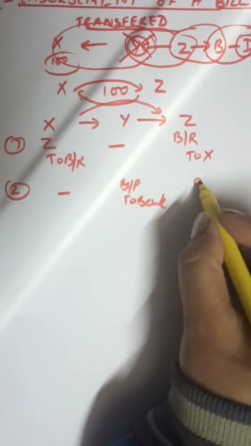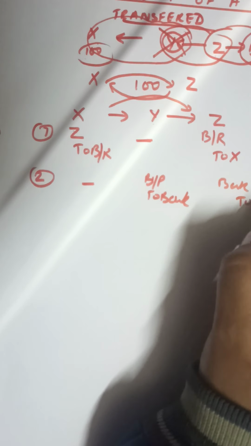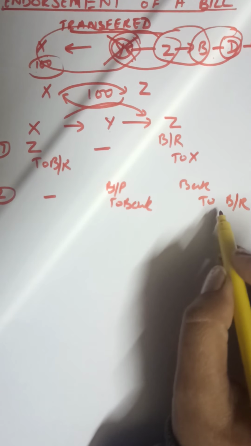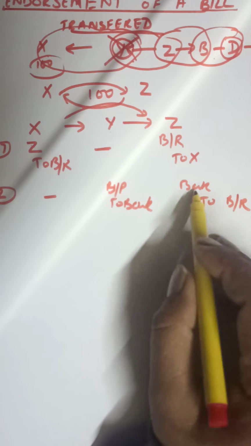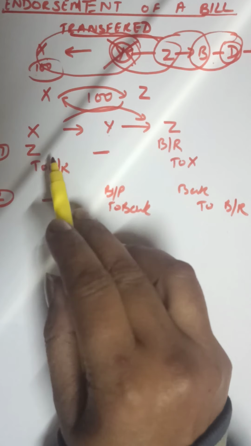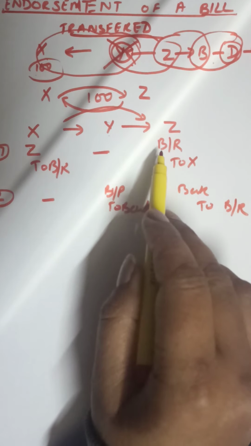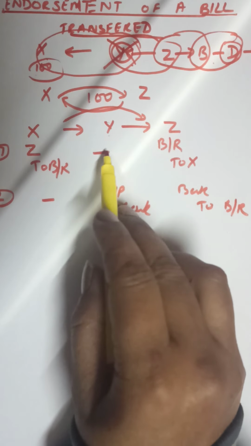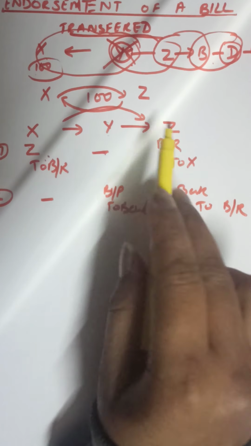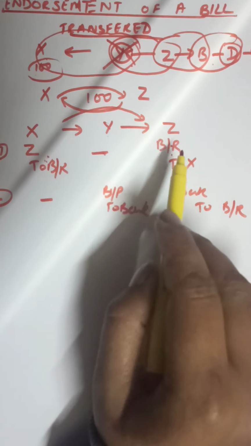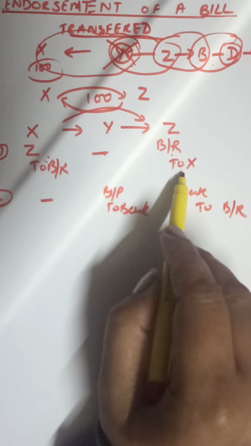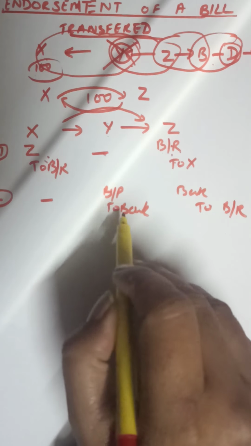And the entry Bank to Bills Receivable, which we used to make in X's books, will now be made in Z's books. Bank to Bills Receivable, he is receiving the payment from Y. X gave the bill to Z. X is telling Y that I have to pay Z, so you directly go and give the money to Z. So he gives his bill to Z. When Z receives that bill, it is an asset for him, Bills Receivable to X. When Y makes the payment, Bills Payable to Bank.